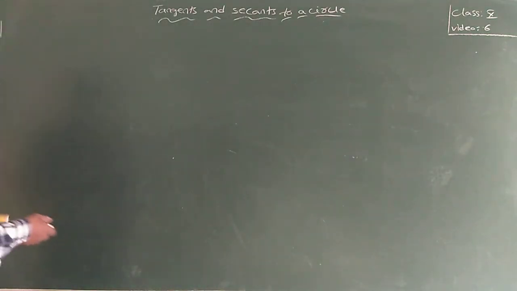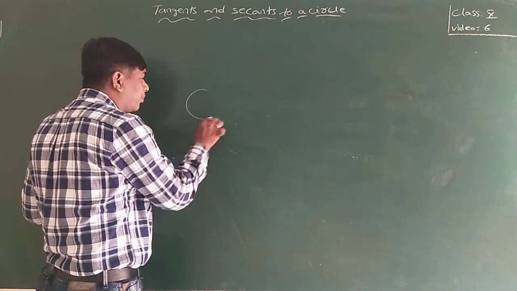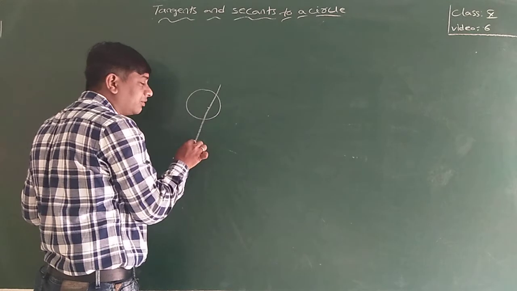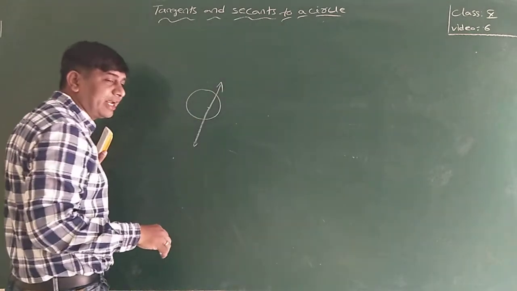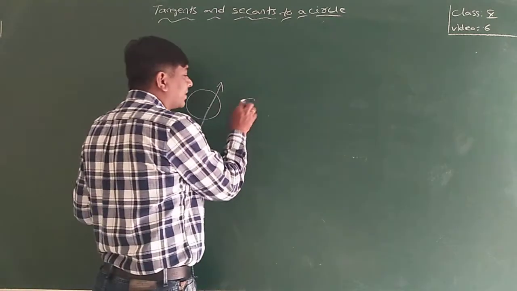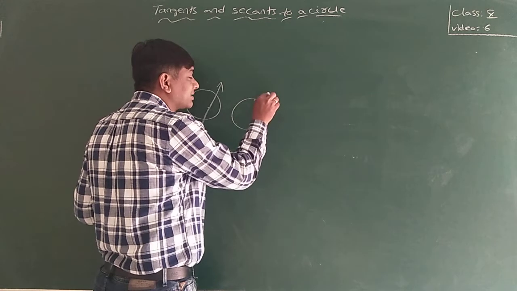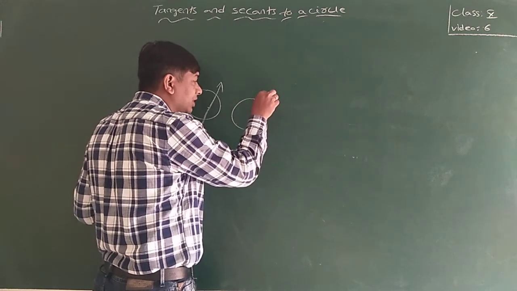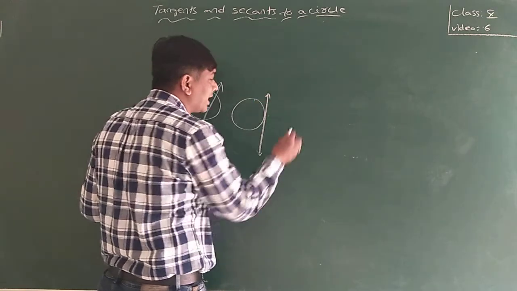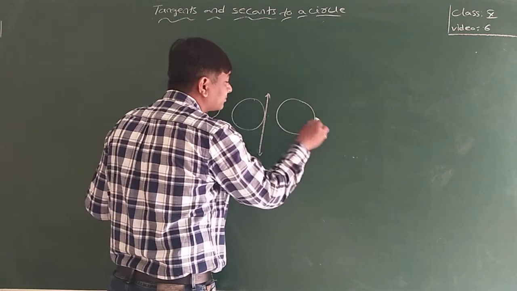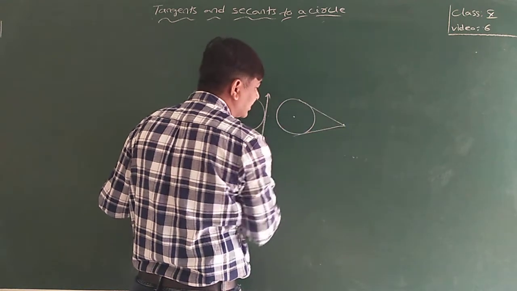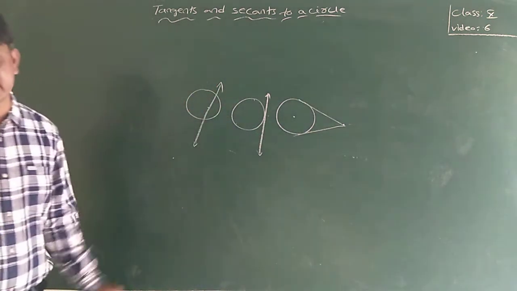Now, for a point lying inside the circle, no tangents can be drawn, only a secant will exist. What is a secant? A line which intersects the circle at two distinct points is called a secant. For a point which is on the circle, through that point there exists one and only one tangent. And if a point is outside the circle, then there exist two tangents.